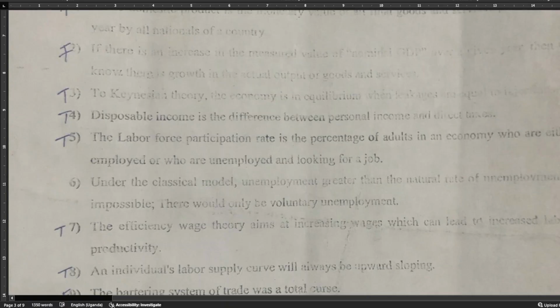Labor force participation rate is the percentage of adults in an economy who are either employed or unemployed and are looking for a job. And we say that is true. When we are considering labor force, we take the employed and those who are unemployed. But those who are unemployed should be actively looking for a job.